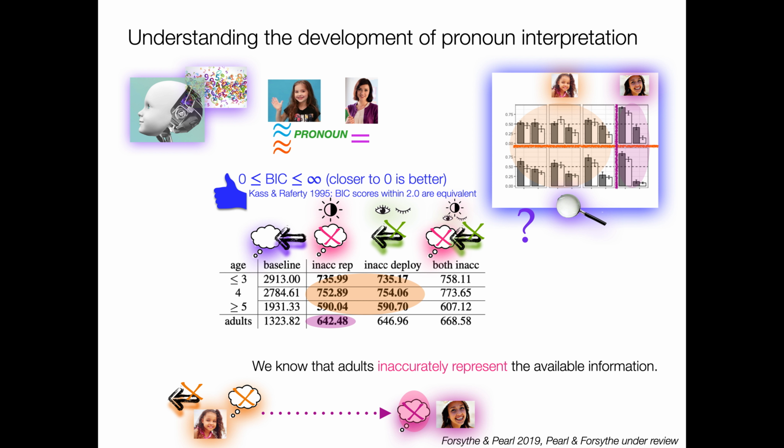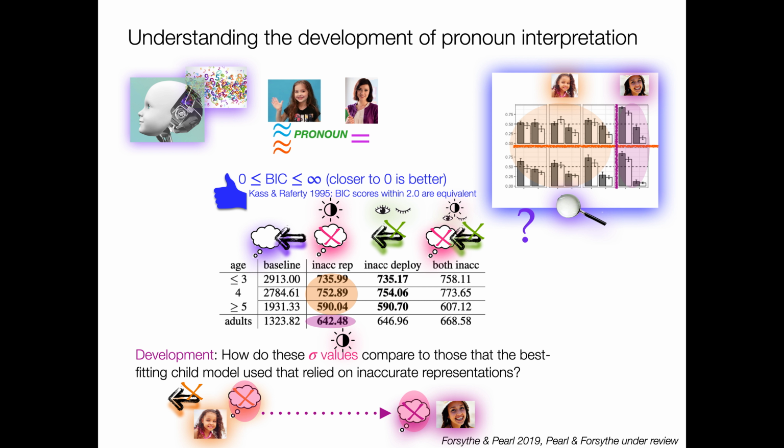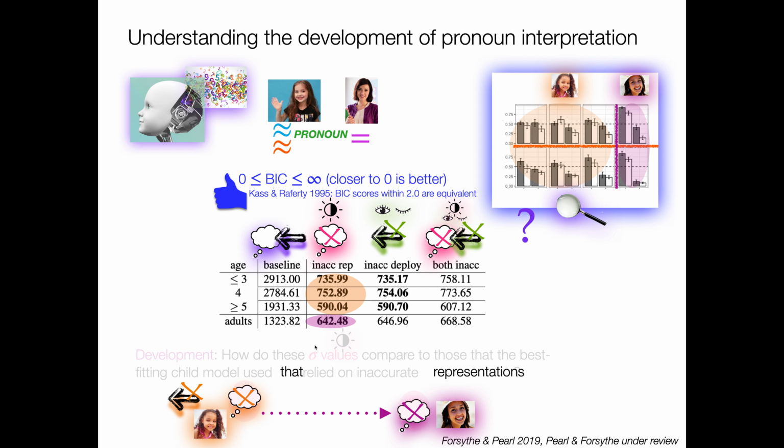And so we know that adults, in this case we think from our modeled listener, that adults are inaccurately representing the available information. So we can look at the sigma contrast values to see how the inaccurate representations are inaccurate. Are they too smooth or too sharp? Like, what way is it, right? And we can do the same thing for the child listeners that use inaccurate representations. How do those sigma values compare, right? Are they too smooth or too sharp? How does that compare to what the adults are doing?